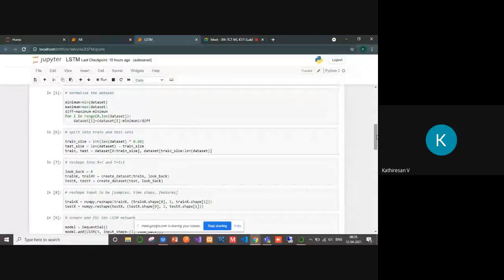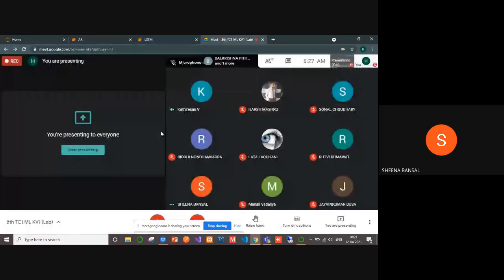Yes, sir. What is your contribution? What have you done? Can you explain? Sir, I've worked on different data sets. I found a time series data set that we can use in this current project, and also found different models that we can use. One was auto regression, another was LSTM, another was SVM. So I've searched different models that we can implement in our project.